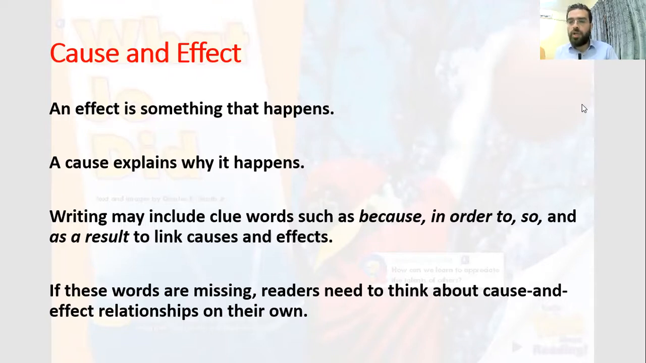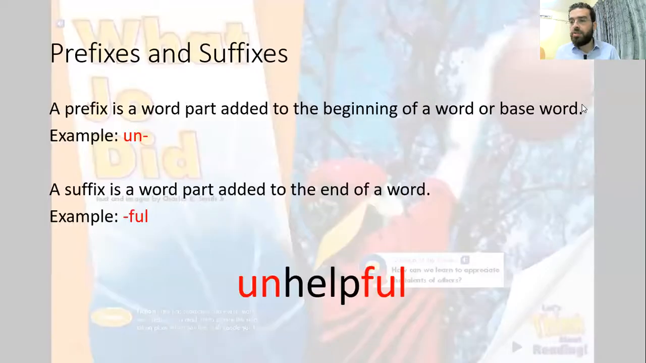For example, when I say I'm so hungry because I didn't have my breakfast, or I can say I didn't have my breakfast, so I'm hungry. So I'm linking now the cause and the effect. Now, if these words are missing, readers need to think about cause and effect relationships on their own. When the writer or the author didn't give any reason, of course, we will start imagining or looking for reasons and suggesting our own opinions.